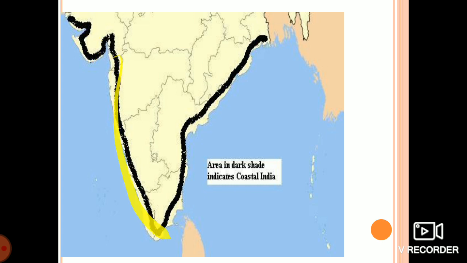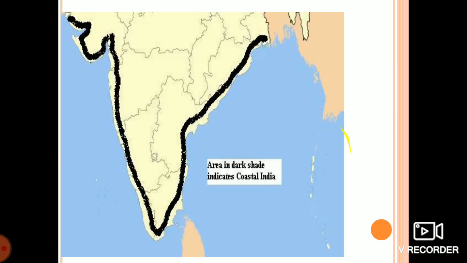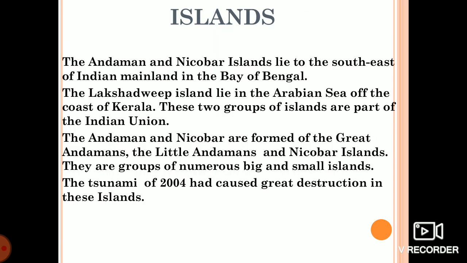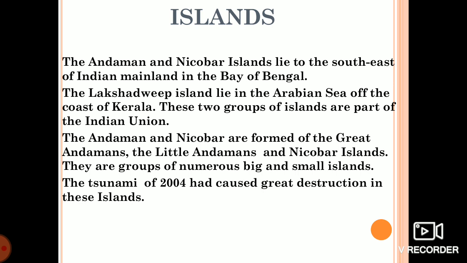This is your coastal area, basically the area darker in islands. Andaman and Nicobar Island. It lies in the southeast. The Lakshadweep Island in the Arabian Sea, Andaman and Nicobar in the Bay of Bengal. So these two groups of islands form the Indian Union.